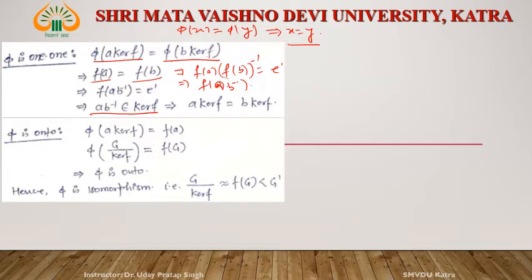Right? If ab inverse belongs to kernel of f, it means if ab inverse belongs to H, this implies that aH is equal to bH. It means a kernel f is equal to b kernel f. Means phi is 1-1.